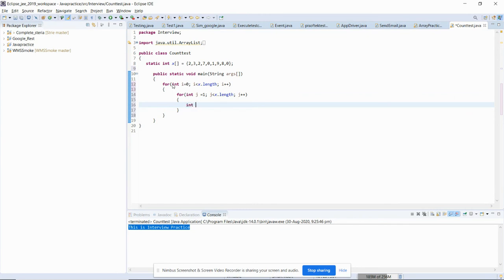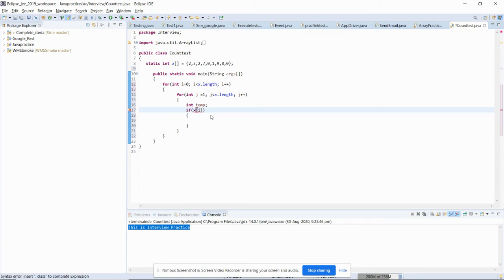Inside that, I will create an integer temp. You can also create it at a global level; it's not important where you create it. Then I will create a condition: if x of i, the first element, is greater than the next element, then we will replace them.